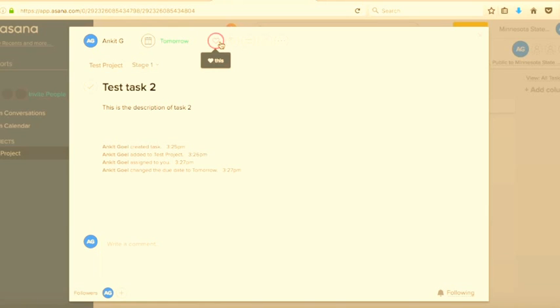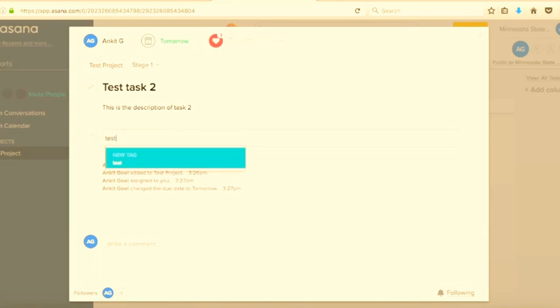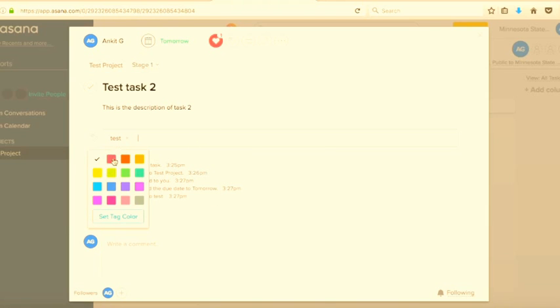If something is going really good, you can like this just to show your appreciation. You can put in tags, which is really cool. So I'll just put in a tag called test, and I can color this as red. Set tag color. So now you can assign the task, tag them and put different colors to the tag.